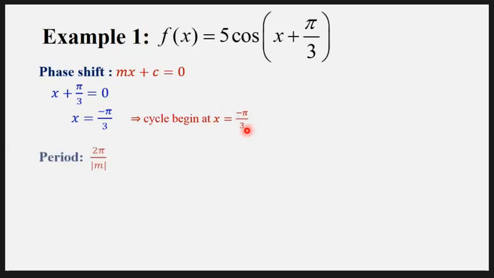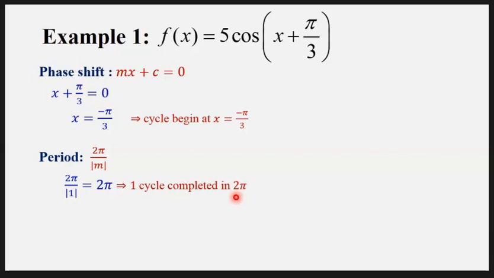Then next, we would like to calculate the period for this function, using the formula 2π over modulus m, where m refers to the coefficient of x. So I have 2π over modulus 1, so the answer is 2π. One cycle of the graph will complete in the length of 2π.